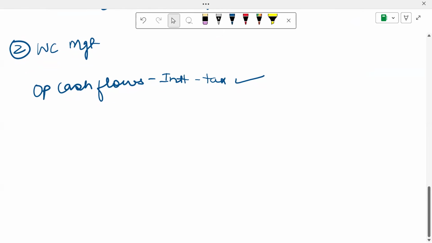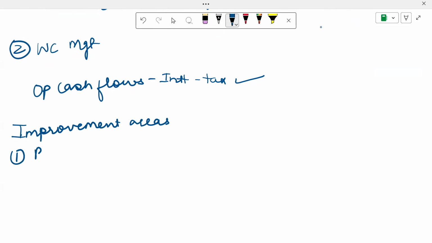Now, if a company wants to improve their working capital management, these are the possible improvement areas. Number one over here is reduction in amount of inventory. Another improvement area could be reduction in time taken to receive payments.